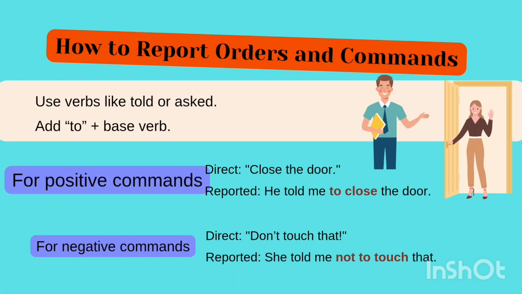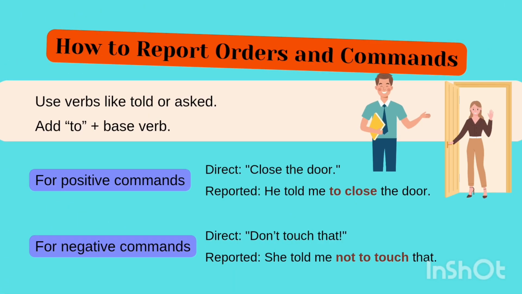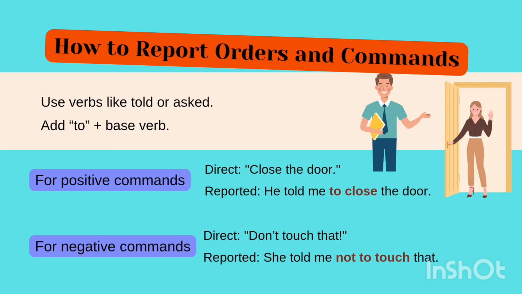The third one will be orders and commands, the third kind of reported speech. How to report it? Use verbs like told or asked. Add to plus base verb. For positive commands, for example, "Close the door" will become: he told me to close the door. For negative commands, "Don't touch that." She told me not to touch that.